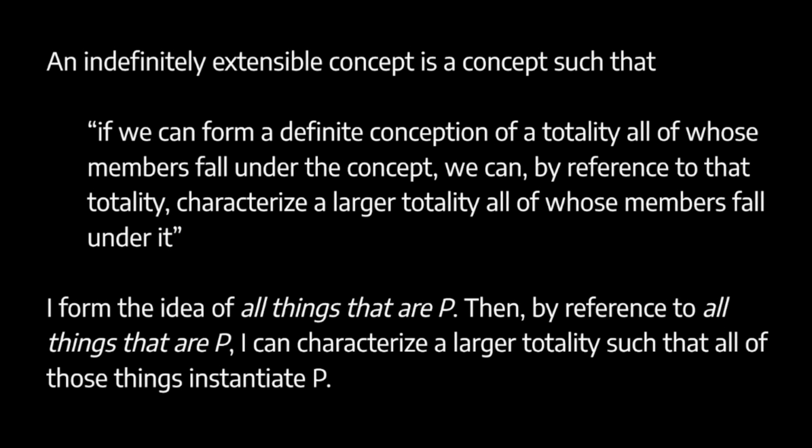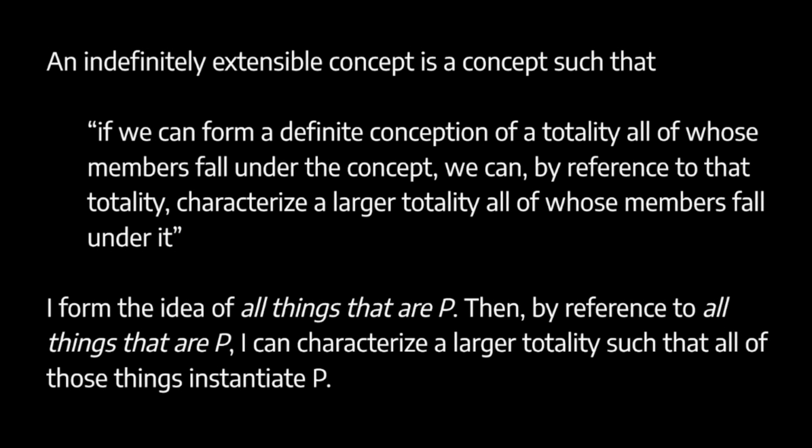Putting it in the abstract, the idea is this. We take some concept, P, right? So we say, all things that are P. I form this idea of all things that are P. Now, P will be indefinitely extensible if, by reference to all things that are P, I can characterize more stuff. I can characterize a larger totality of things such that this larger totality also instantiates P. So I start off with all things that are P, and then it turns out I can now characterize more things that are P. I'm never going to be able to reach a final totality of things that are P.